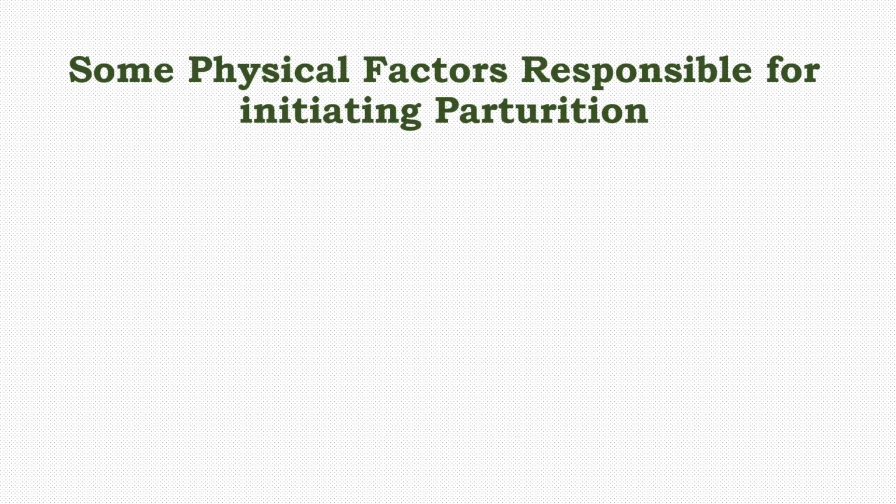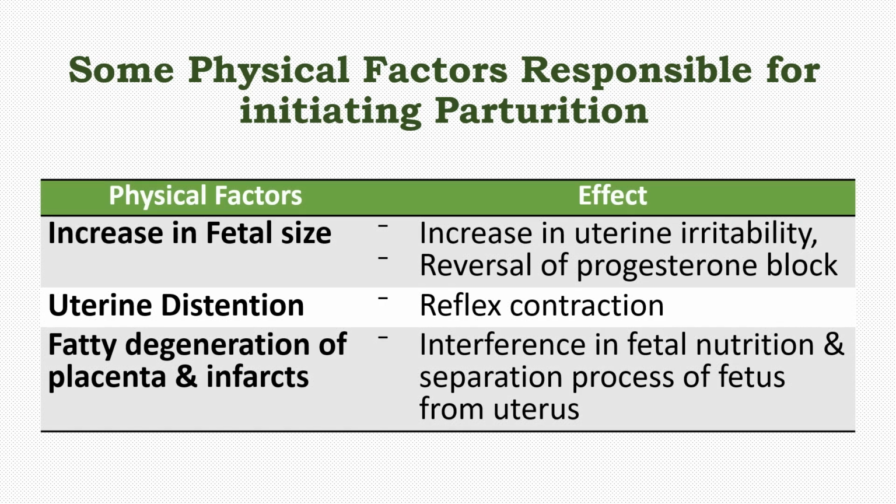This table shows some of the factors responsible for initiating parturition. These are increase in fetal size, distension of the uterus, and fatty degeneration of placenta and infarcts. As shown, increase in fetal size increases uterine irritability, and also the reversal of progesterone block. Uterine distension, on the other hand, causes reflex contraction because the myometrium is, after all, a smooth muscle. Fatty degeneration of placenta and infarcts causes interference in fetal nutrition and separation process of the fetus from the uterus.